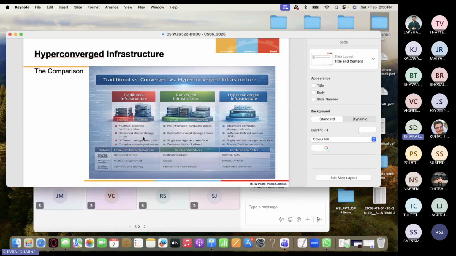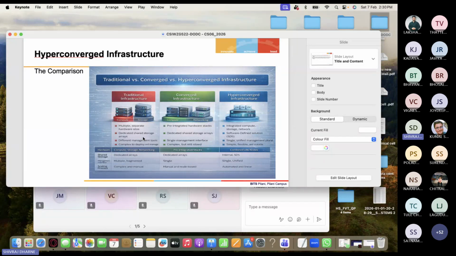Okay. And if you compare traditional versus converged versus hyper converged infrastructure, you can see this difference. Traditionally, there are multiple separate silo hardwares, right? They have dedicated shared storage arrays and different management tools, because it is all individually traditional, right?